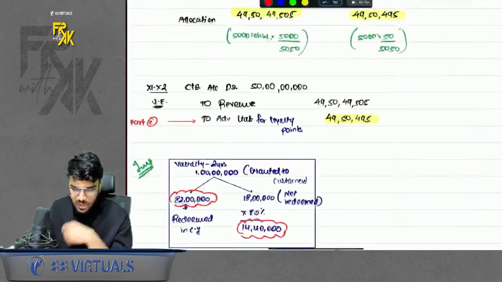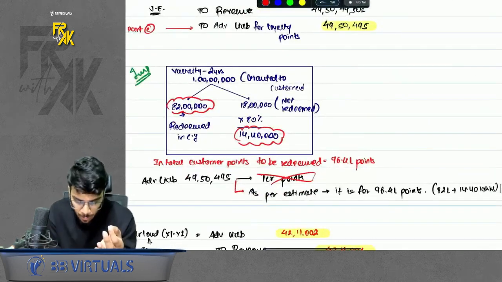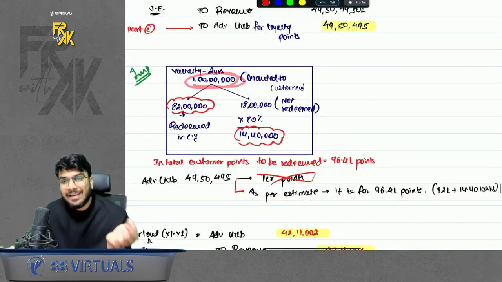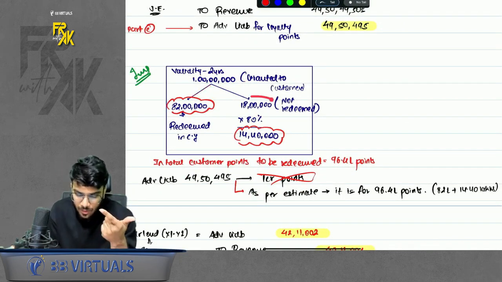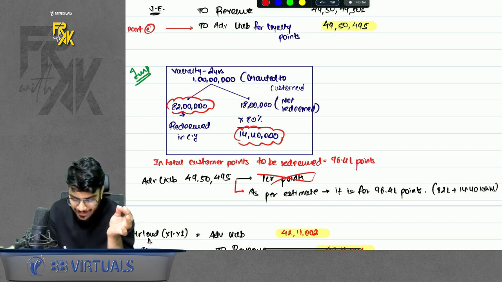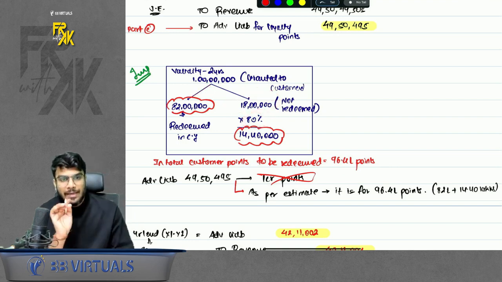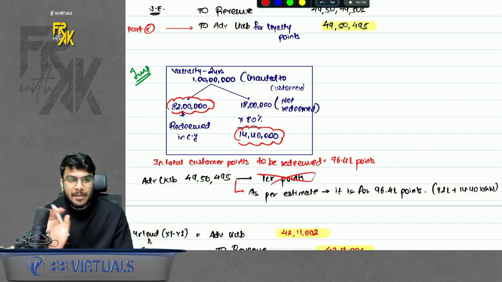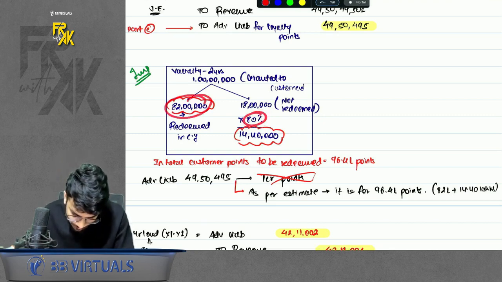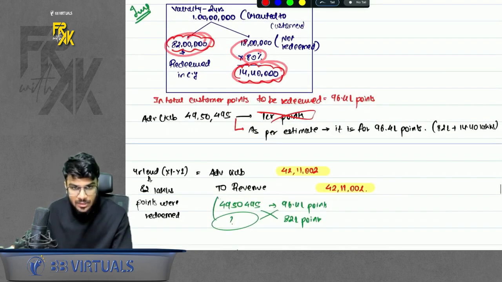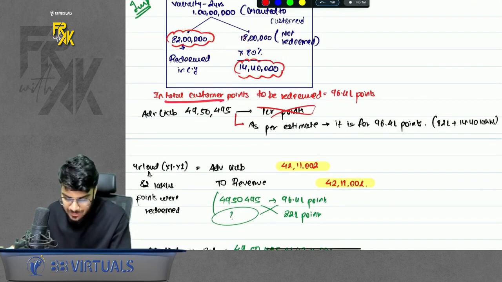What is the meaning of this? In case you remember, we discussed that out of 1 CR points, if 18 lakhs remain undiscounted, that means 82 lakh points are redeemed. Second, out of the pending 18 lakhs, only 80% will be redeemed. So in short, how much total points are redeemed as per company's expectation? 82 plus 80% of 18, that is 14.4 lakhs. So in general, the customer redeems only this many points.